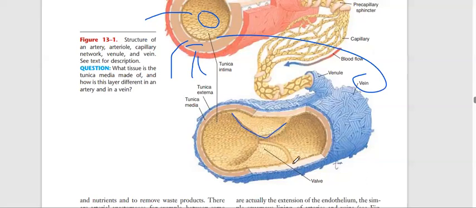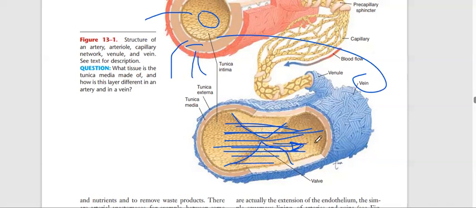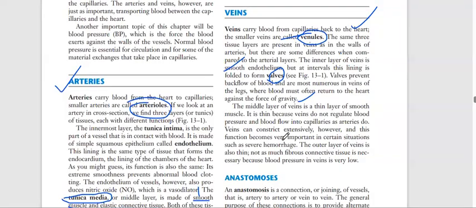This is the valve. What will the valve do? The valve will avoid backflow of blood. So basically blood has to go forward. To avoid backflow, we have valves in some places of veins, in the endothelium mostly.